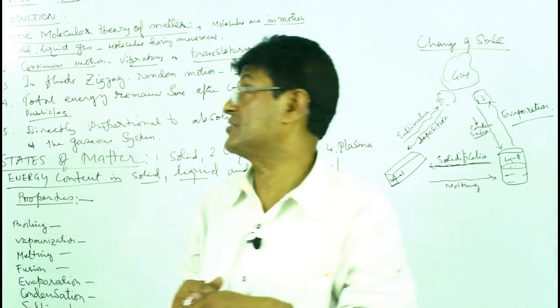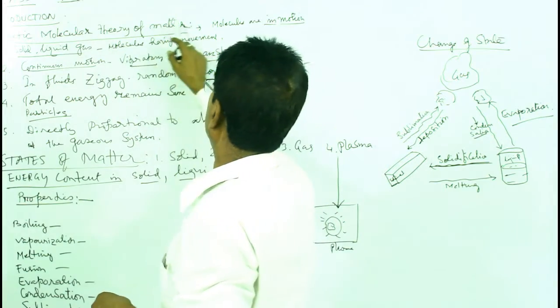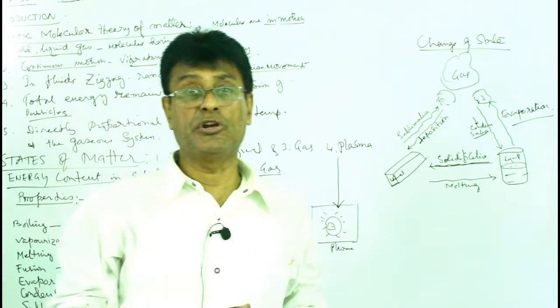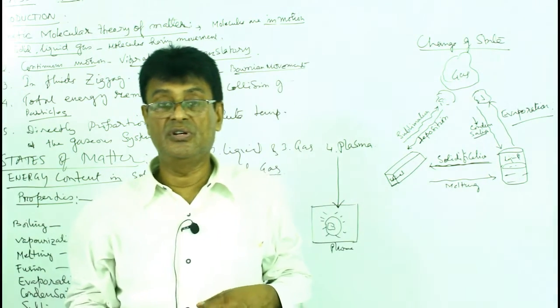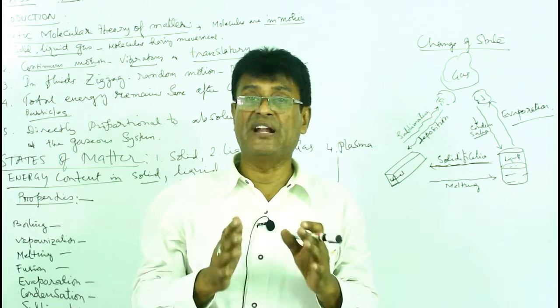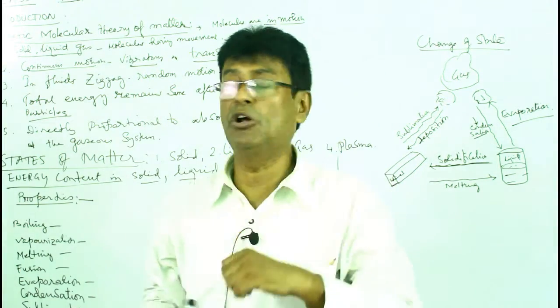That is the definition. Now, the kinetic molecular theory of matter. The matter is made up of the molecules, and the molecules are further made up of the atoms. So we say matter is made up of the molecules.